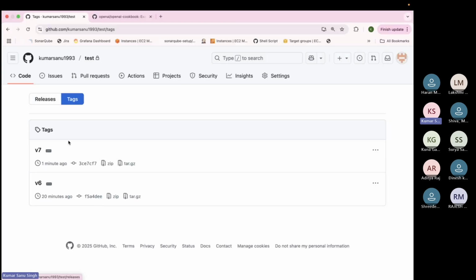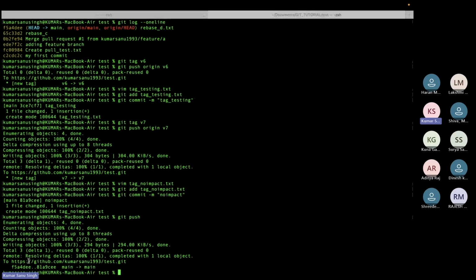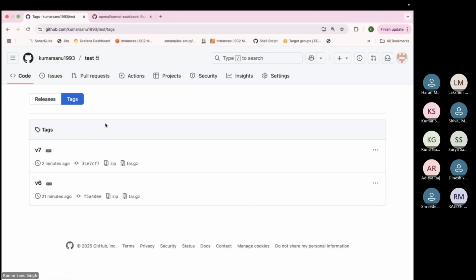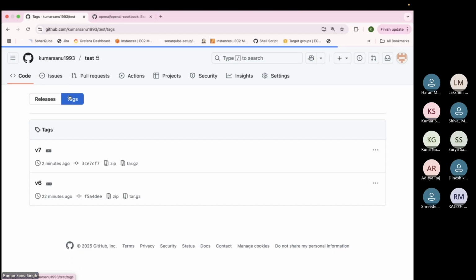Okay, correct. So it means that if I come here, I got the tag. I got the commit 819c. Correct. This commit I got here, right? But do I have that commit in the tag? No. So it won't bother. For example, I can make n number of commits as much as I want. You may be right in terms of versioning. Like let's say I want to release a feature to the world, so I can version them and release them. But meanwhile, I'm making n number of changes also. But that won't impact. Okay.